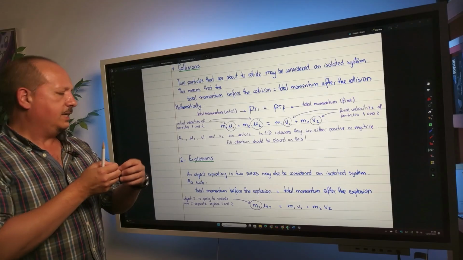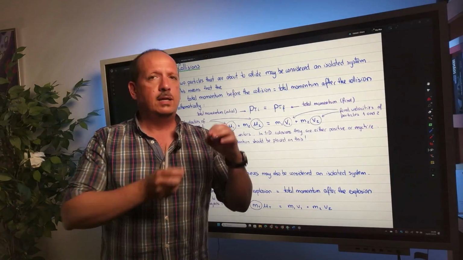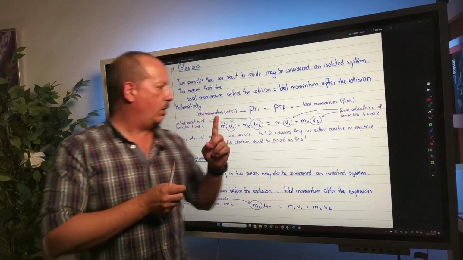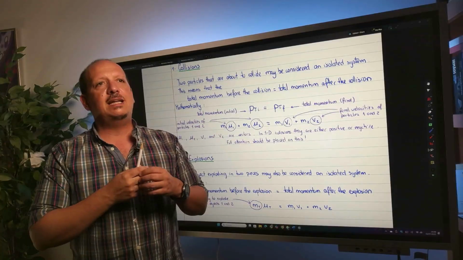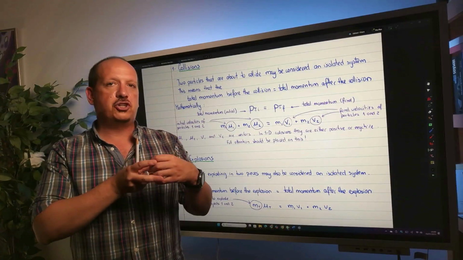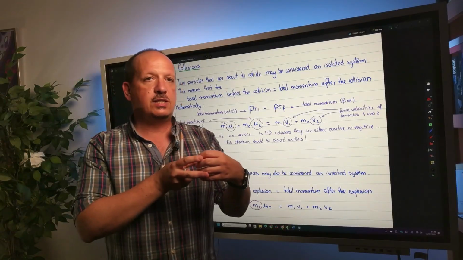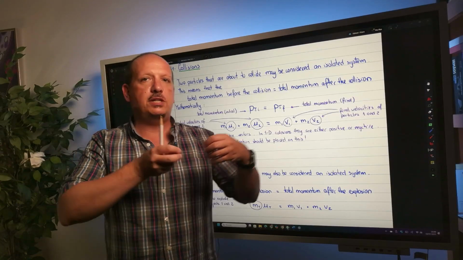And this object is going to be also considered an isolated system. Now I want to pay attention to the idea of what an explosion is. An explosion is any situation in which an object, the initial circumstance of an object, is going to be, for some reason, separated into two.